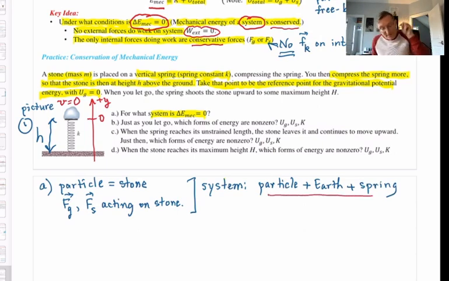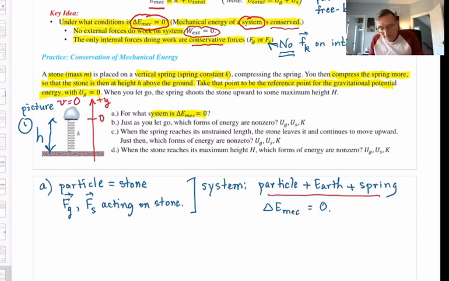If that is our system, then the mechanical energy of this system cannot change. Delta E mechanical equals 0, because the two conditions up there at the top of the screen are met. There are no external forces doing work, because I've already included Earth and spring, and those are now internal forces. Of the internal forces doing work, they're both conservative. So the mechanical energy of stone plus Earth plus spring will not be changing throughout the motion. That's part A: the system for which mechanical energy is conserved.